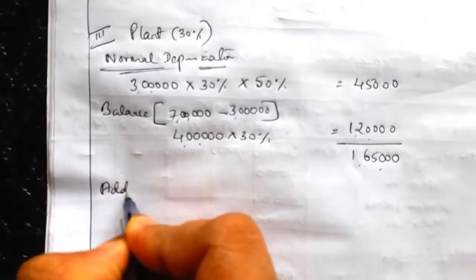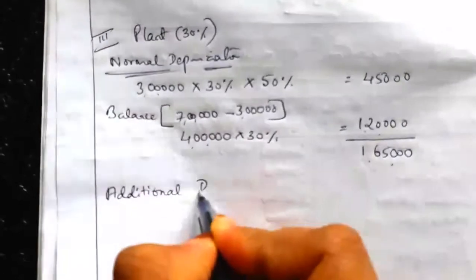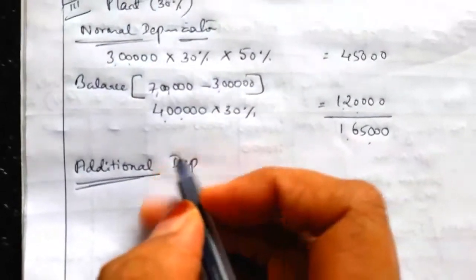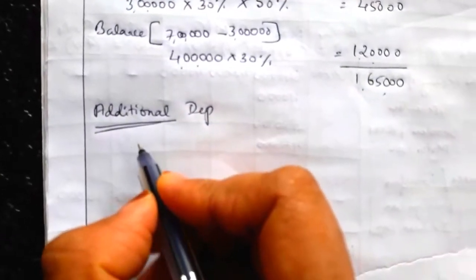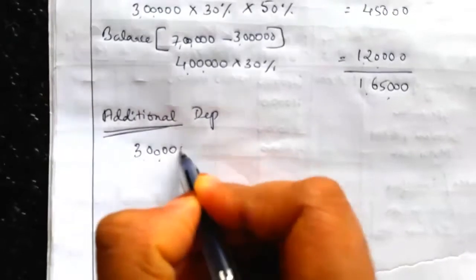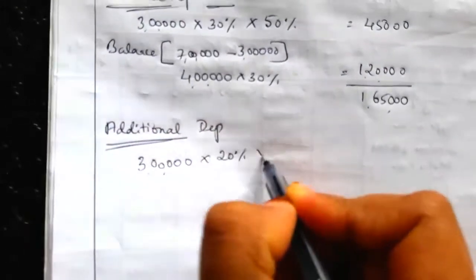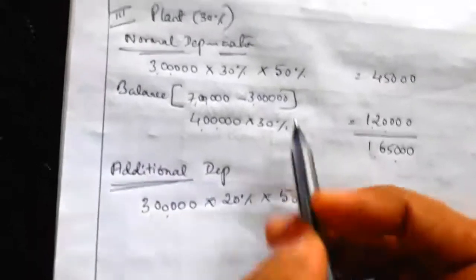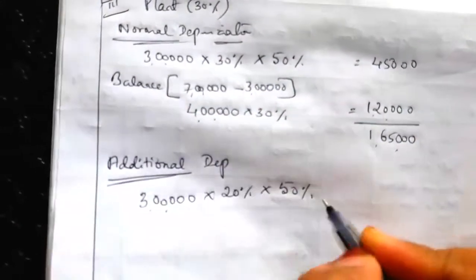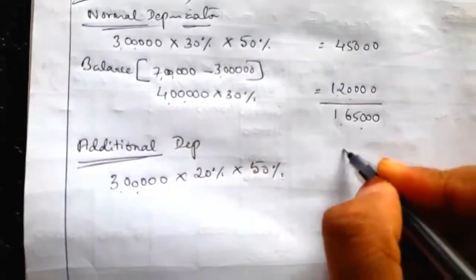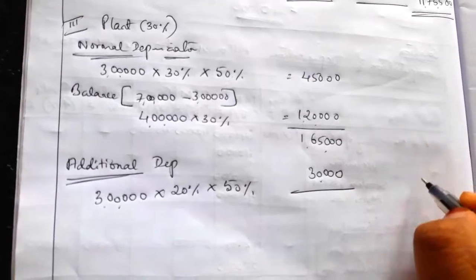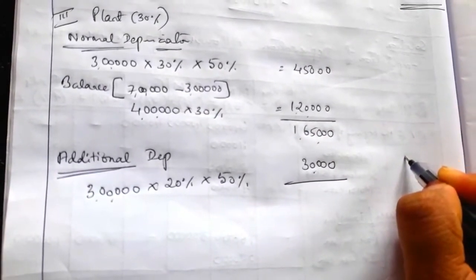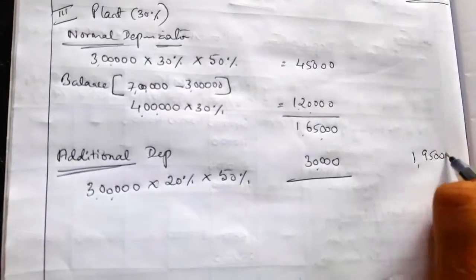Next we have to calculate the additional depreciation for plant and machinery. There is one new plant, so on this new asset we have to charge additional depreciation. So 3 lakh into rate of additional depreciation 20% into 50%, because this asset is used in the business for less than 180 days. If you calculate, the answer is 30,000. So total depreciation in the case of plant and machinery rated 30% is equal to 1,95,000. This value we have to write here.